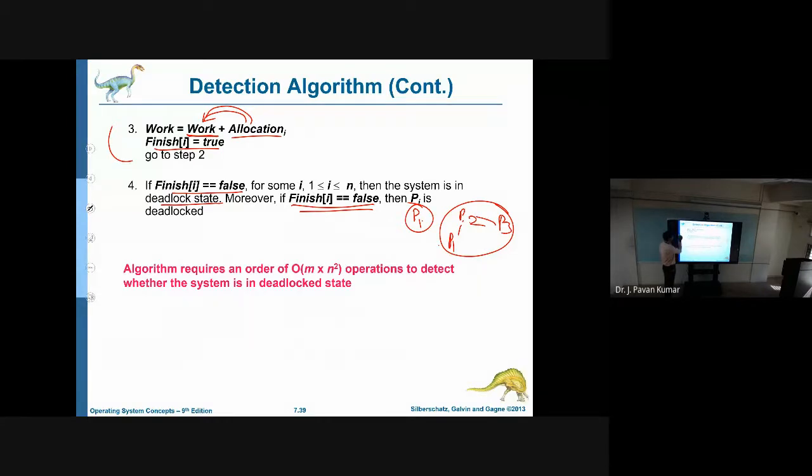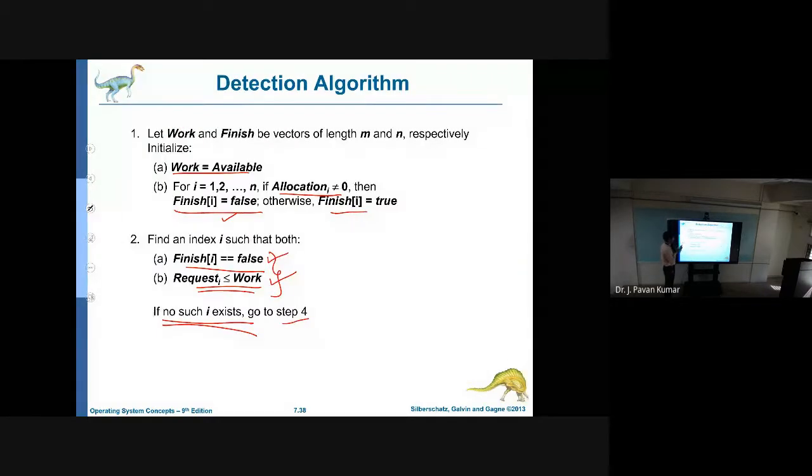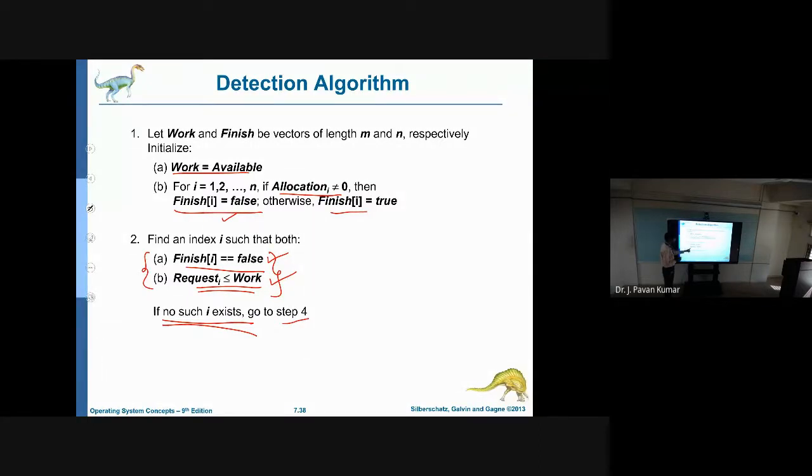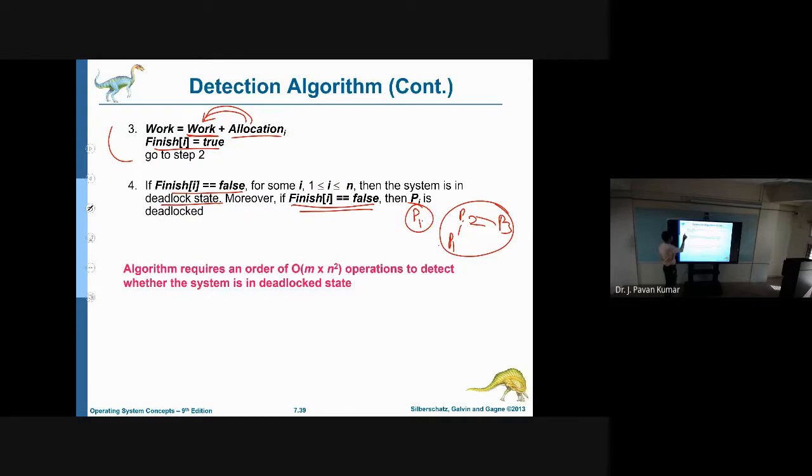Try to understand, it is just a simple modification to the previous one. We are checking whether we are able to accommodate the process request. If we can accommodate it, then we assume that we have allocated, and whatever allocated resources we have, those will all be released. So automatically those will be added to work, added to available. After that, finish of i is true, so that particular process is able to complete.